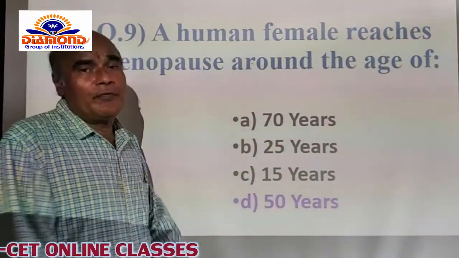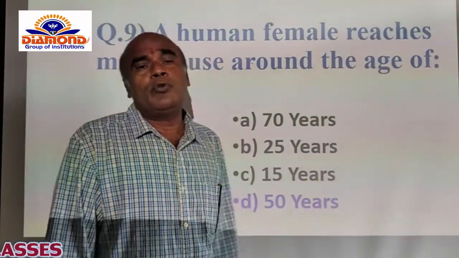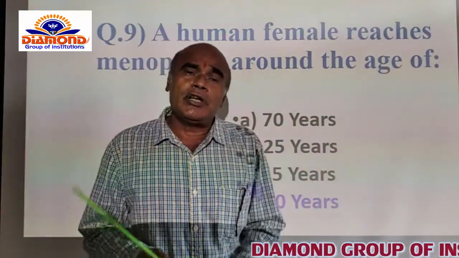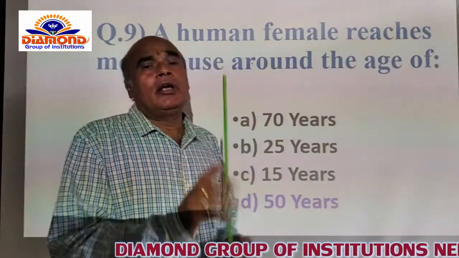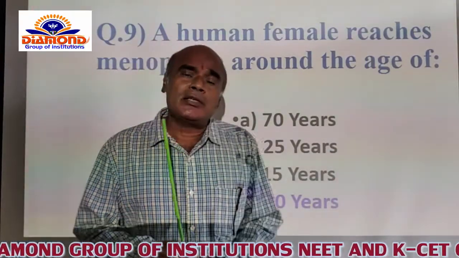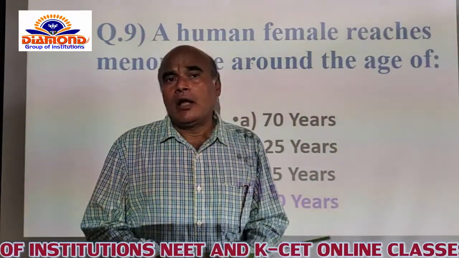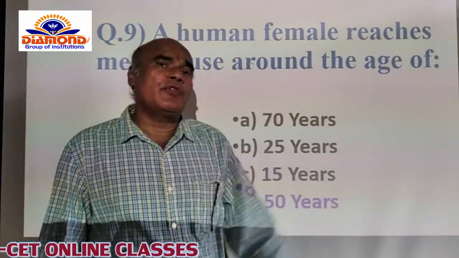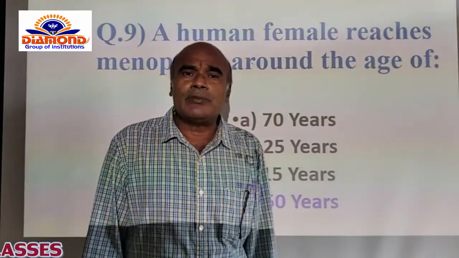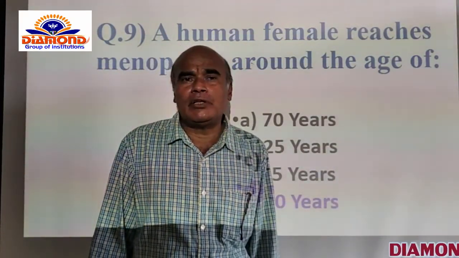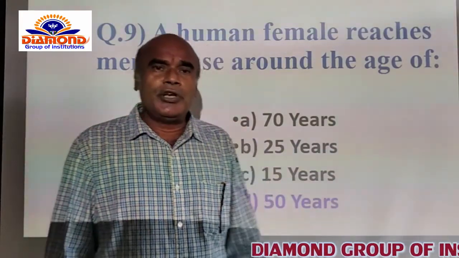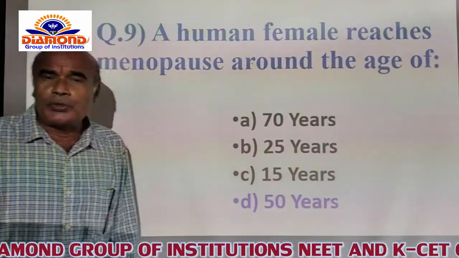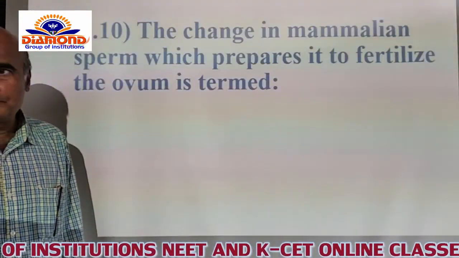But there is a little difference between male human beings and females. When males reach 70 years, in old age there is a continuous production of sperms. Whereas in a female human being who reaches about 50 years, there is no production of the egg. That stage of the female is named menopause, and it naturally affects people at 50 years. So that's why we opt for D as the correct option.